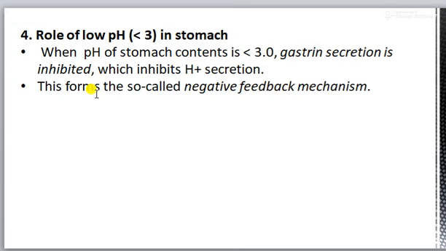Role of low pH in the stomach, that is less than 3. When pH of a stomach is less than 3, gastrin secretion is inhibited, which inhibits H plus secretion. This forms the so-called negative feedback mechanism. If pH of the gastric content rises above 3.5, the release of gastrin is stimulated. In this way, the negative feedback control over gastrin release maintains the pH of gastric content around 3.